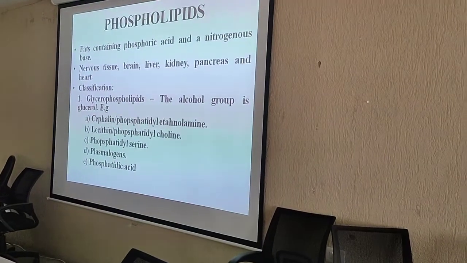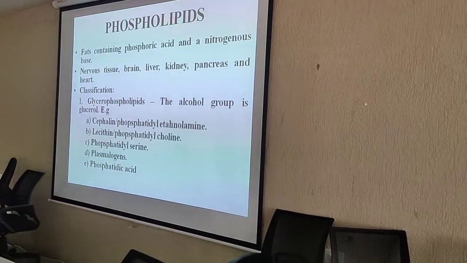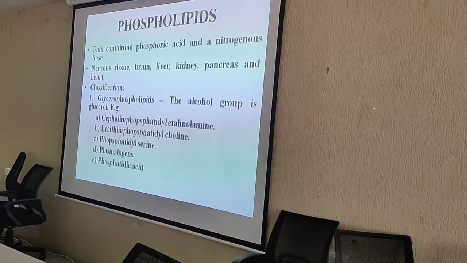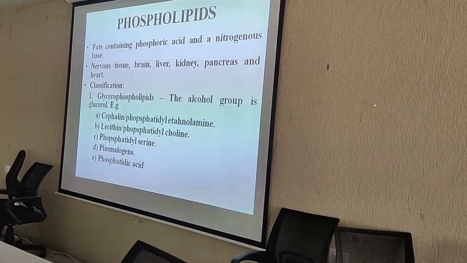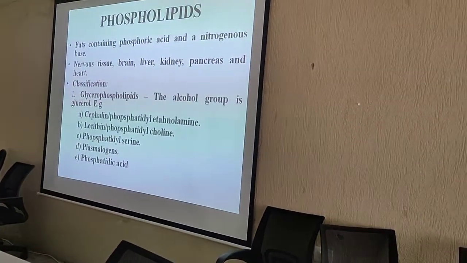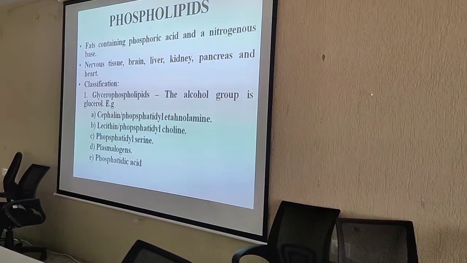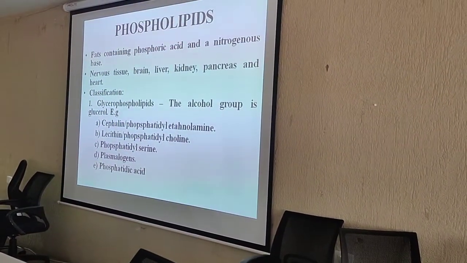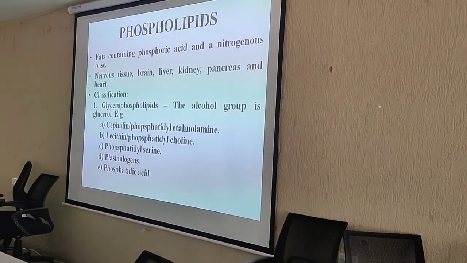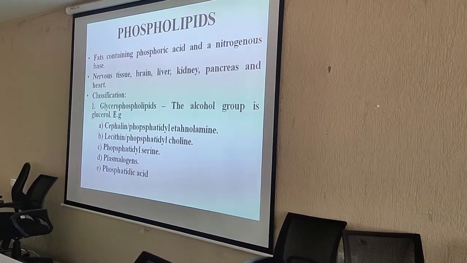Now we are coming to the compound lipids. In the compound we get the phospholipid. Phospho means phosphoric acid, and lipids. So here we will see how the phospholipids are formed: when the fat contains phosphoric acid and a nitrogenous base. Where is it found? It is found in the nervous tissue, brain, liver, kidney, pancreas and heart. In most cases, in the nervous tissue, that means the neuron and the brain, phospholipids are very important.